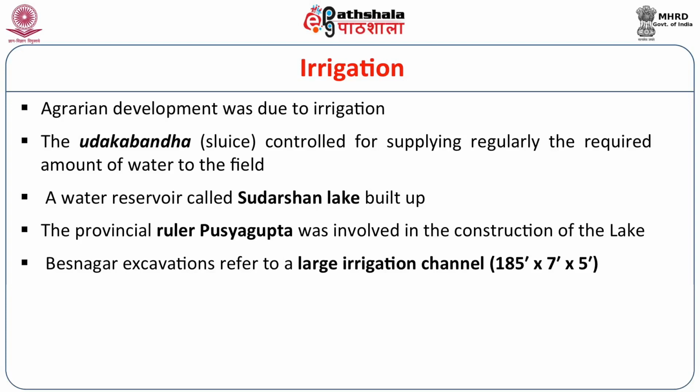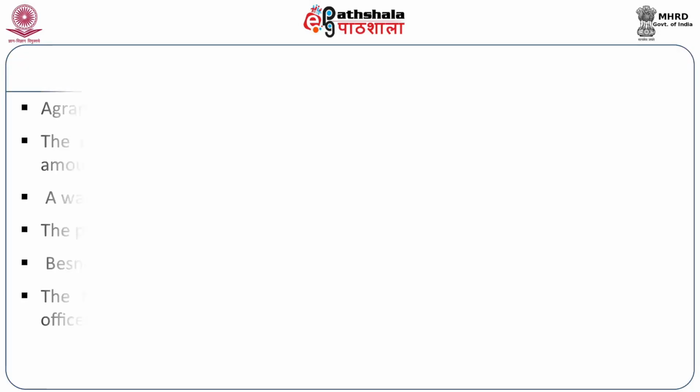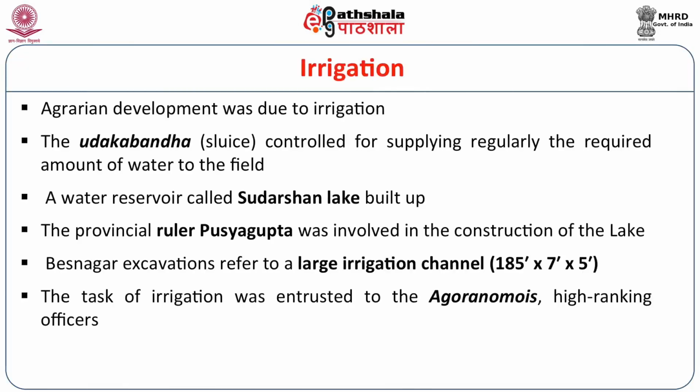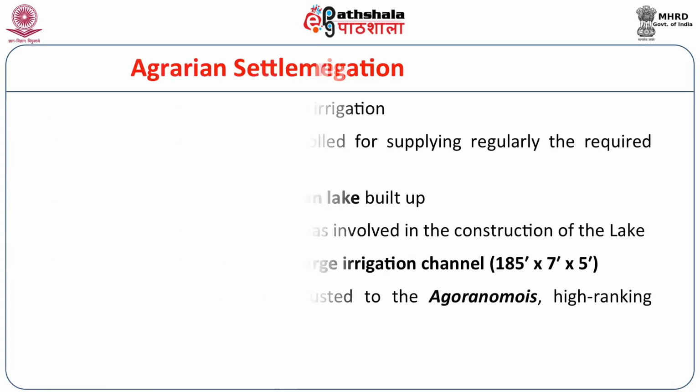It is called an irrigation channel, 185 feet by 7 feet by 5 feet. It is a huge, large irrigation channel. The task of irrigation was entrusted to the high-ranking officers of agronomy.